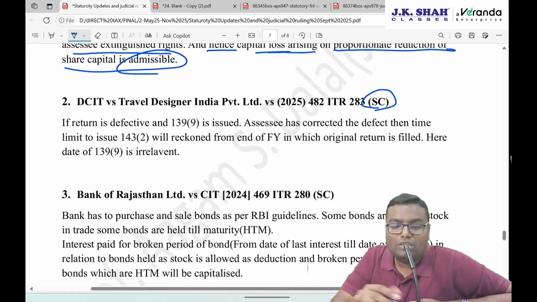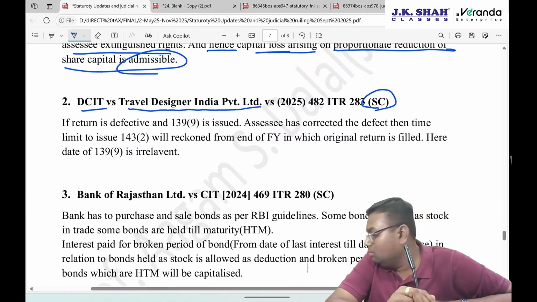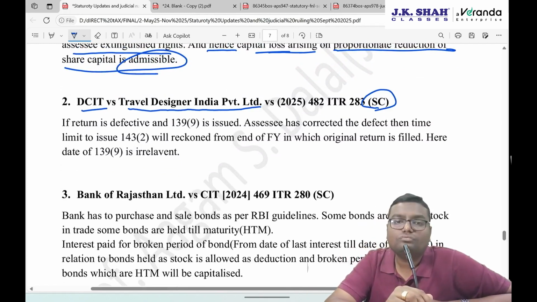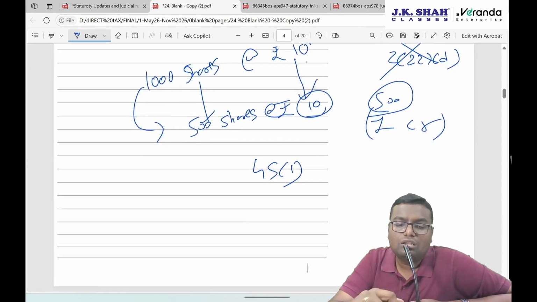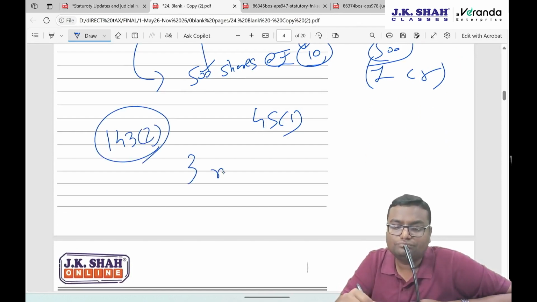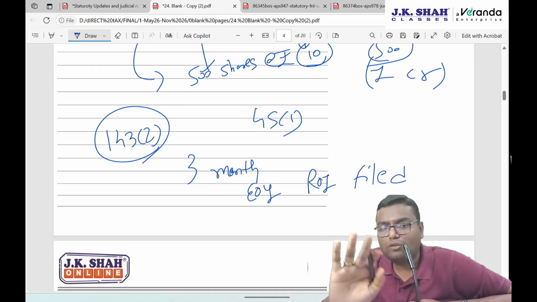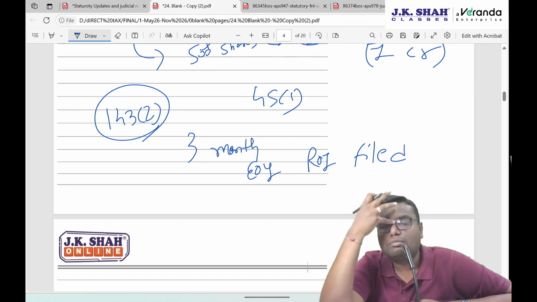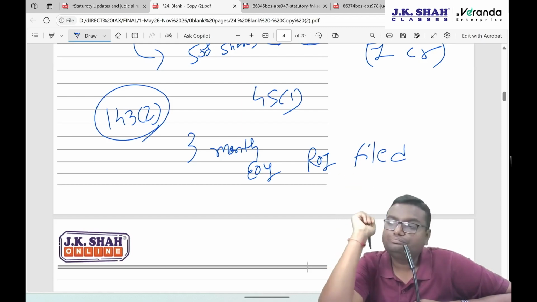The second judgment is the Supreme Court in the case of DCIT versus Travel Designer India Private Limited. Now what is that? What is the time limit to issue the assessment notice under section 143(2)? It is 3 months from the end of the year in which the return of income is filed. Up to then, the scrutiny notice can be sent. Section 143(2), notice for regular assessment, 3 months from the end of the year in which the return of income is filed.